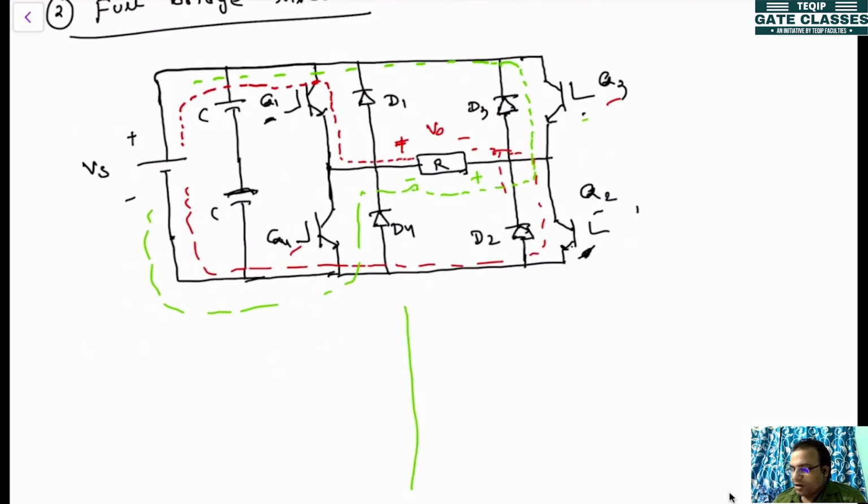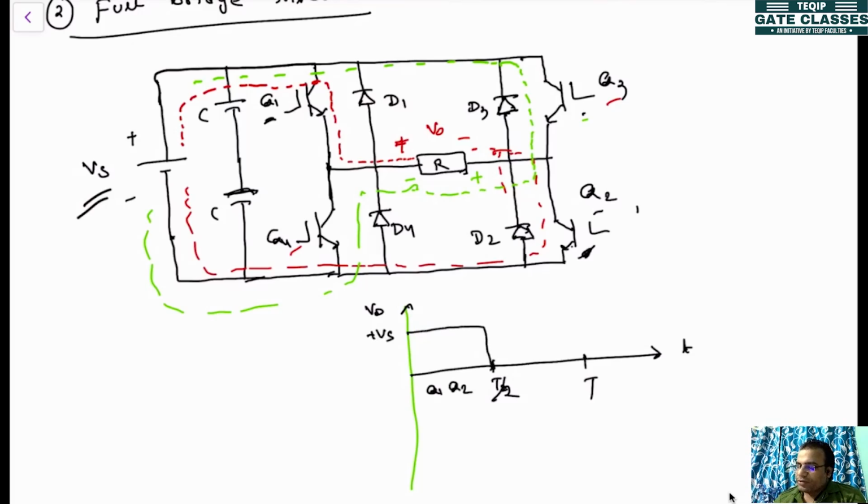Here the output voltage V0 that you will be getting, this is T by 2, and this is the total time period T. So the output voltage V0 will be, when Q1 and Q2 are conducting, that voltage will be a reflection of this one, so this will be plus Vs. Now in the next half cycle, when Q3 and Q4 are conducting, this will be minus Vs.